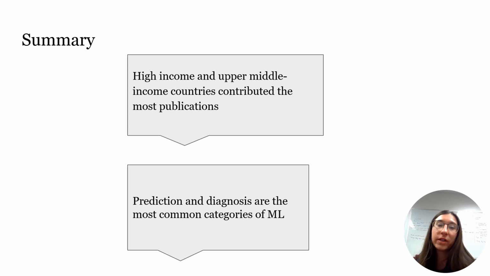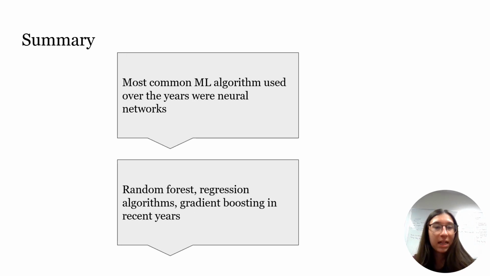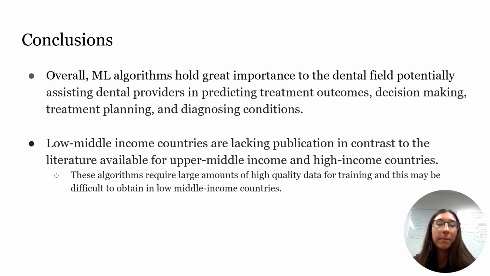The aim of the scoping review was to map the current evidence on machine learning in child oral health. In summary, high-income countries and upper middle-income countries contributed the most publications, and prediction and diagnosis are the most common categories of machine learning models. Lastly, neural networks are the most preferred machine learning algorithm used over the years, while newer techniques such as gradient boosting have emerged in more recent years. Overall, machine learning algorithms hold great importance to the dental field, potentially assisting dental providers in predicting treatment outcomes, decision-making, treatment planning, and diagnosing conditions.